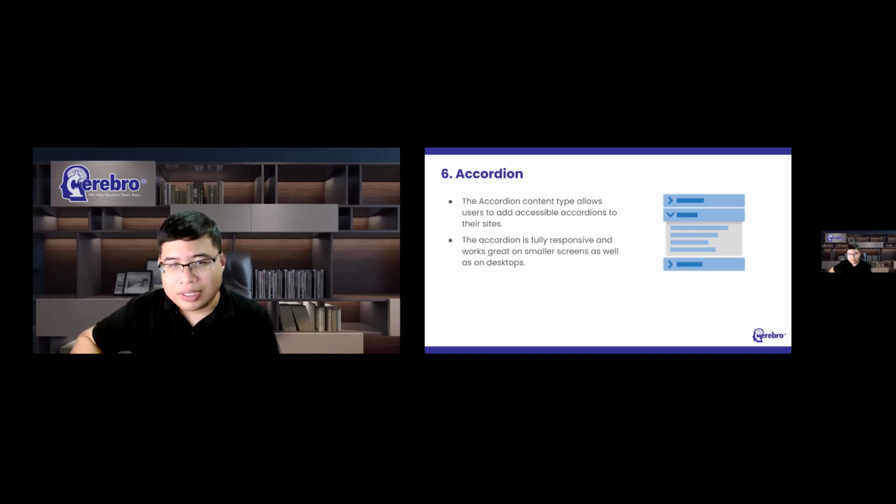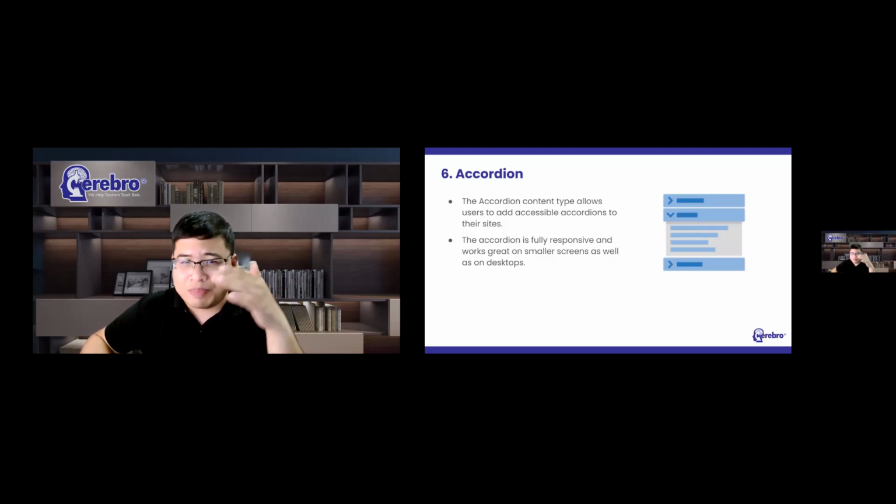Okay, sixth is the accordion type. And the accordion content type can be used for presenting text when there is limited amount of vertical space. And the content inside the accordion is shown in collapsible panels with a title. And each panel expands by clicking on the title. So let's see how it works.